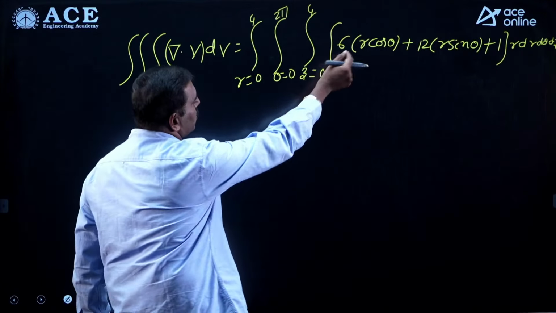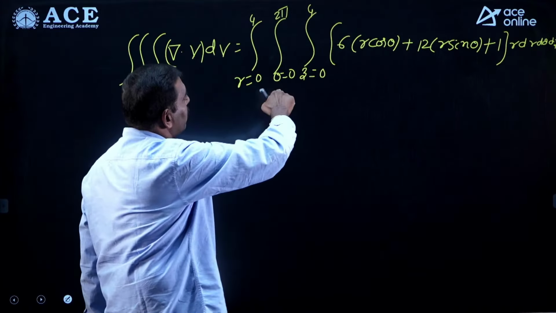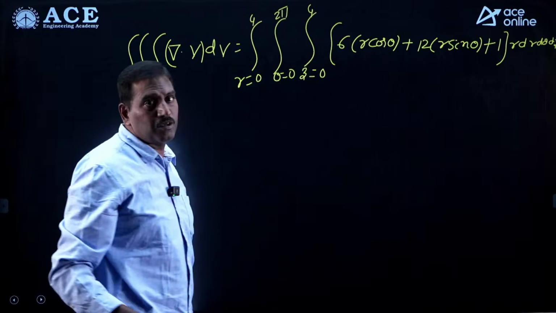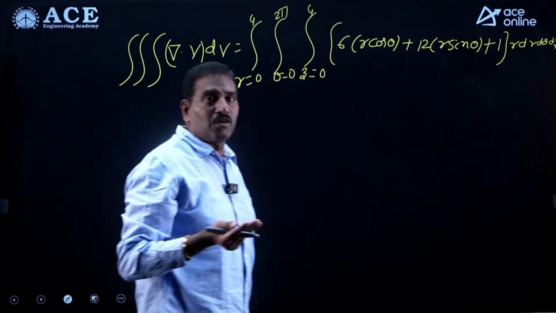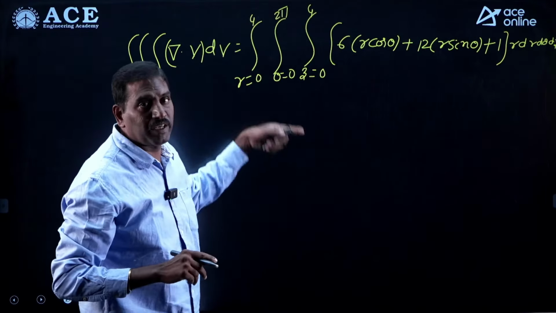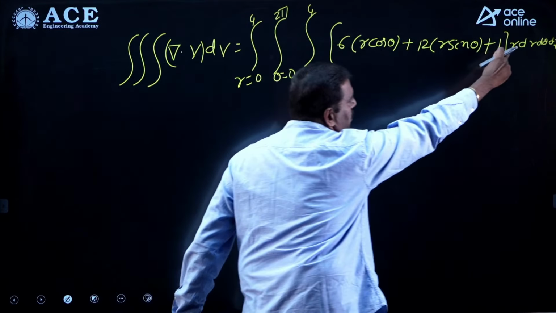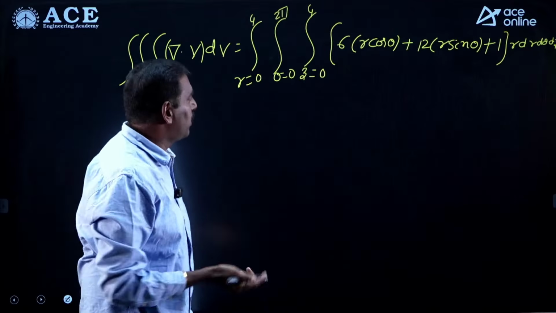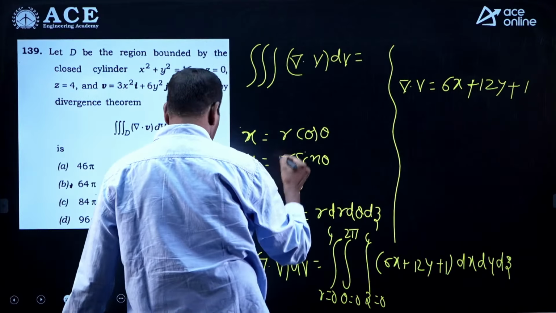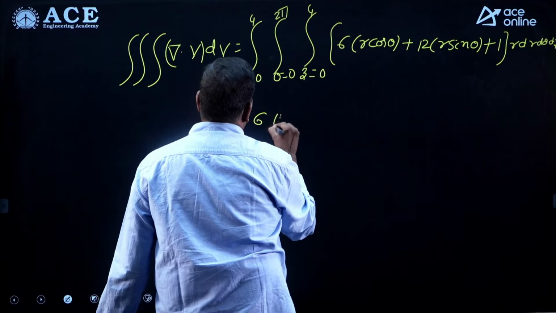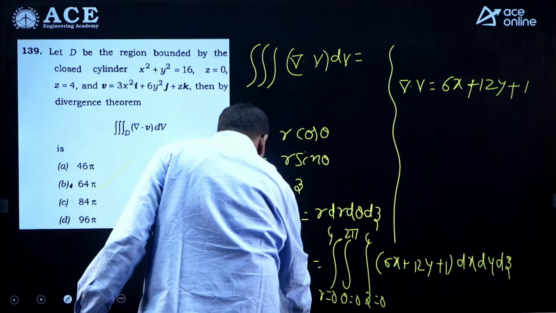But there also you follow one small observation, a small technique. The cos theta integration is nothing but sine, and with sine limits 0 to 2 pi, it becomes 0. Again the sine integration is nothing but cos, but limits are from 0 to 2 pi, and cos 2 pi is 1 and cos 0 is also 1, so this also becomes 0. Just integrate r dr d theta dz, you will get this solution quickly. So the final answer you are getting here is 64 pi. 64 pi means which option? Option B.